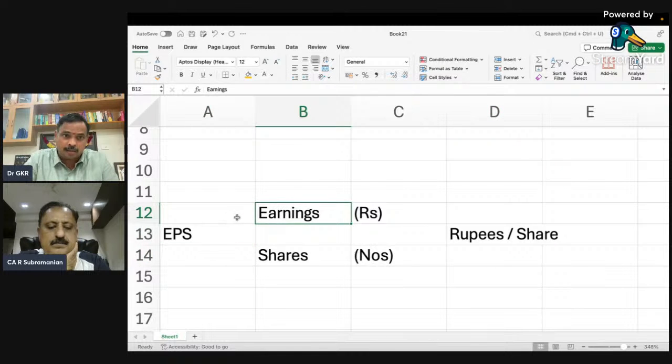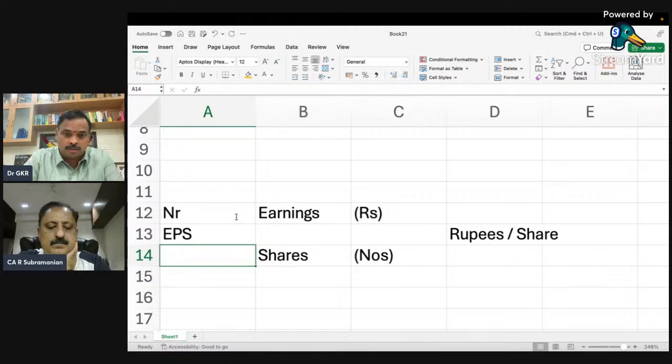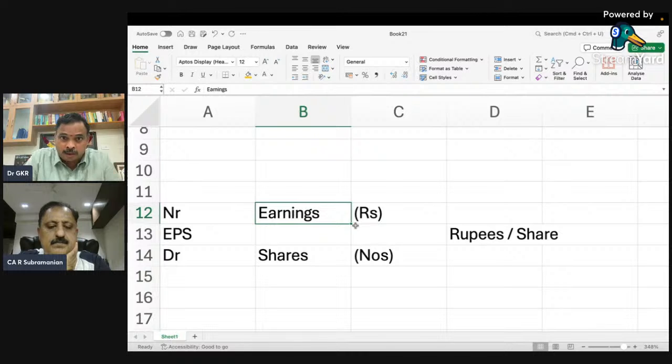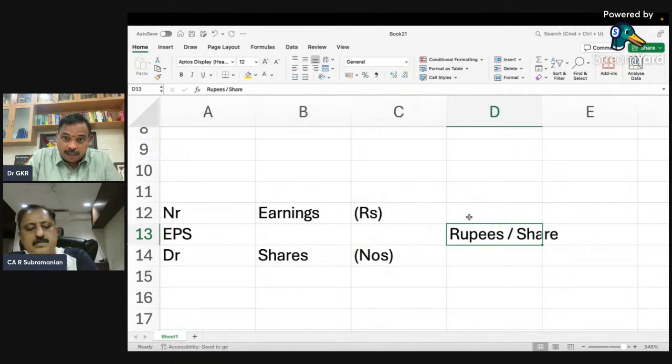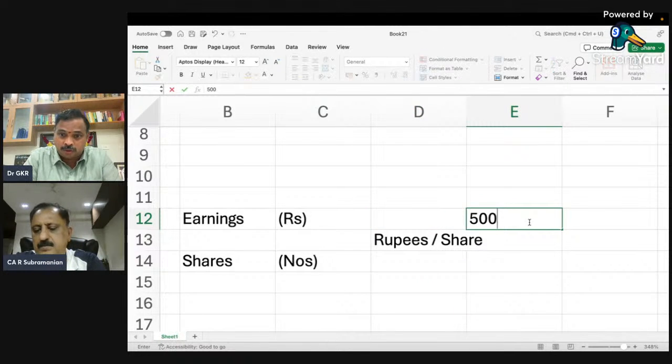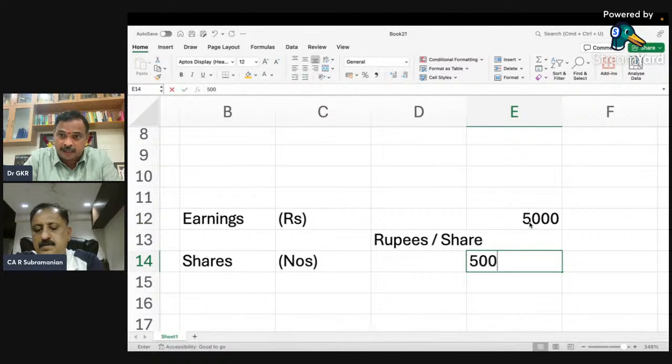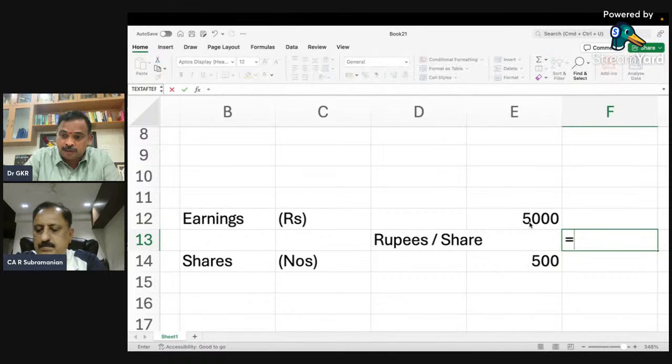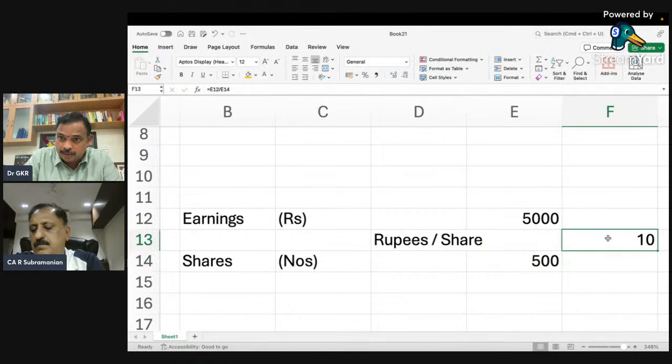This is your numerator, and this is your denominator. Numerator is earnings in rupees. Denominator is shares in numbers. Now, in case my earnings is 5,000 and the number of shares is 500, my EPS will be 5,000 divided by 500, so 10 rupees.